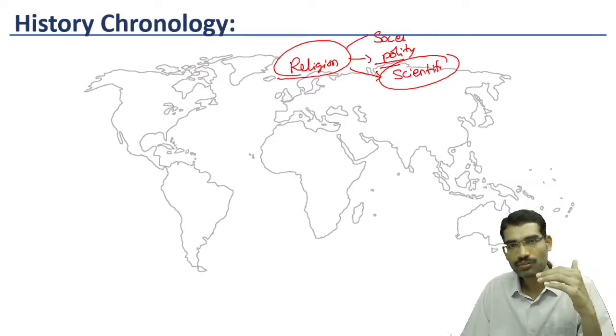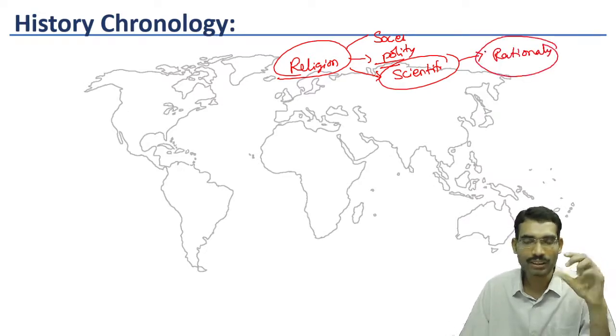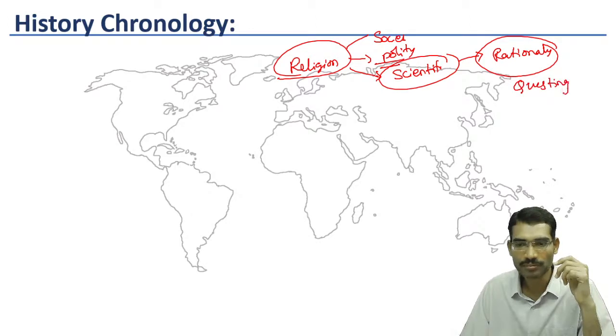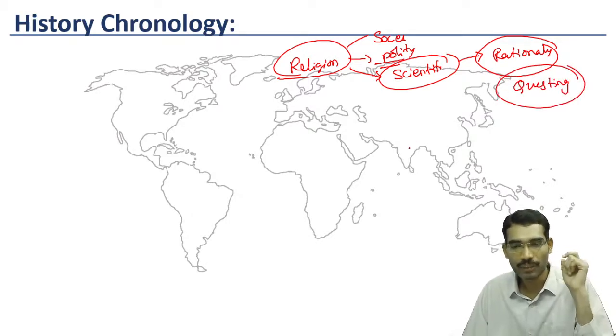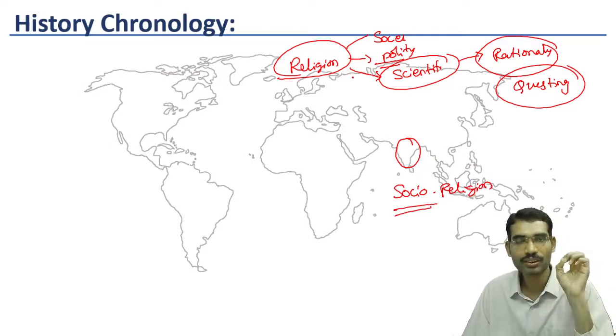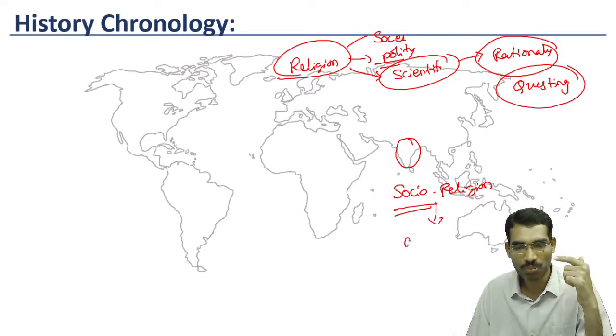Later in 15th and 16th century, some rebels started thinking rationally. That means whatever the religion is teaching is now being questioned. Some of the people started questioning the existing norms. This kind of development took place even in the Indian subcontinent as well, in the form of socio-religious reforms. Indian society was also having a similar kind of situation. Socio-religious reformers questioned the existing unnecessary practices of the society. They wanted a modern order.